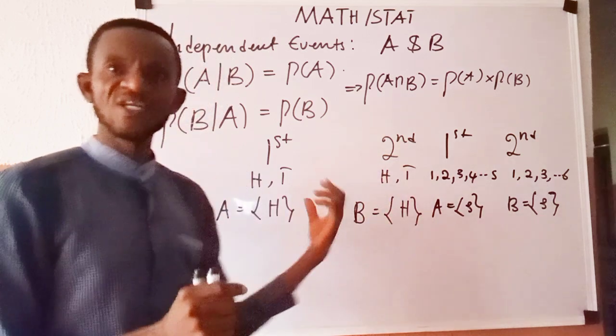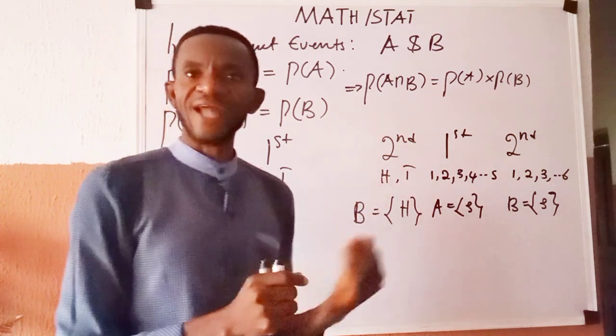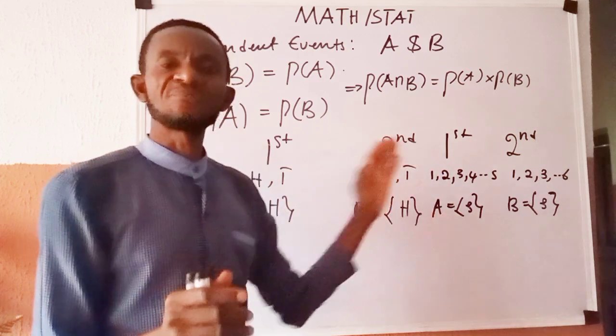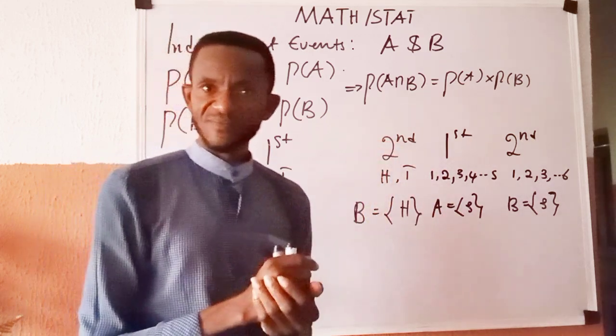These are little real-life illustrations that can expand your knowledge on independent events.